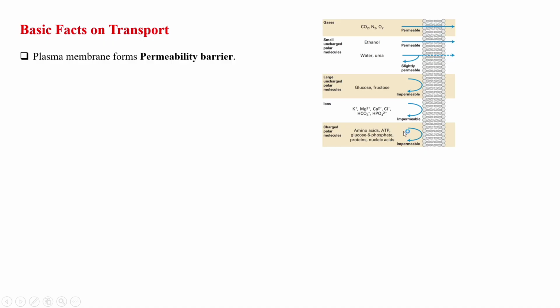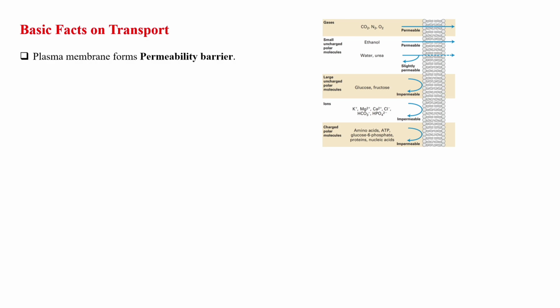are impermeable. Because some molecules are permeable through the plasma membrane, like gases, small uncharged polar molecules, and steroid hormones, and some molecules are not, that's why the plasma membrane is called a semi-permeable membrane. So the importance of transport relies on the fact that the plasma membrane prevents some movements of molecules or ions.